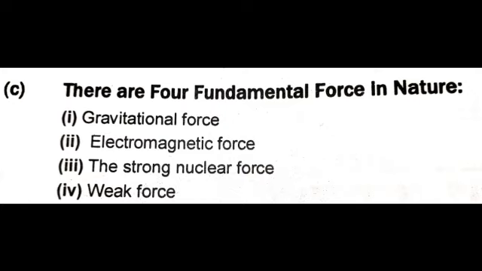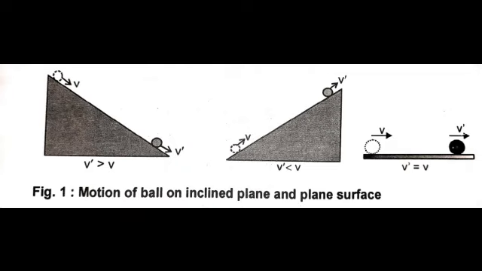Now in this chapter, before I define Newton's first law of motion, we must discuss where this concept came from, and it came from Galileo's experiment. In his first experiment, Galileo observed that when a ball is rolled down an inclined frictionless plane, its speed increases, whereas if it is rolled up an inclined frictionless plane, its speed decreases.